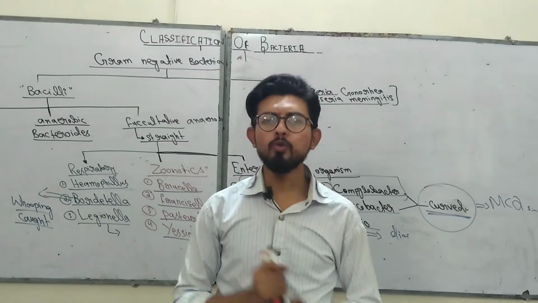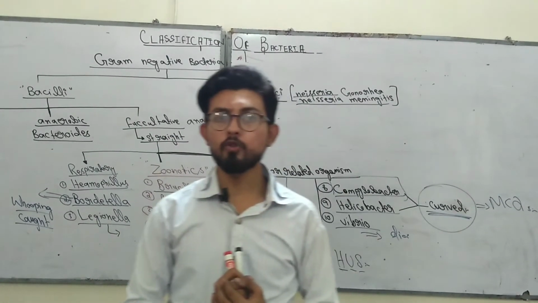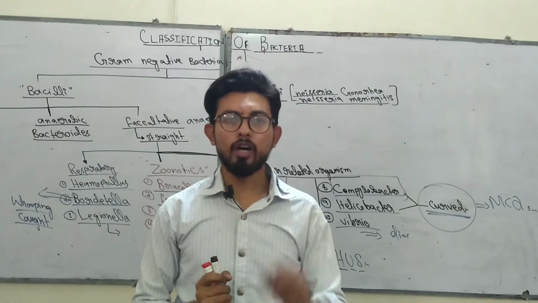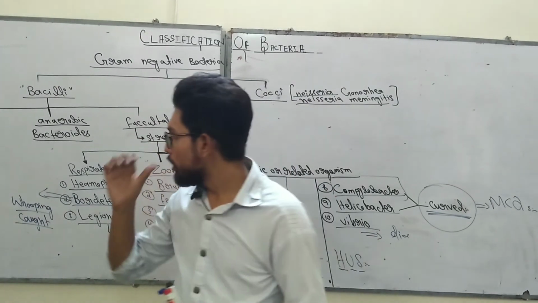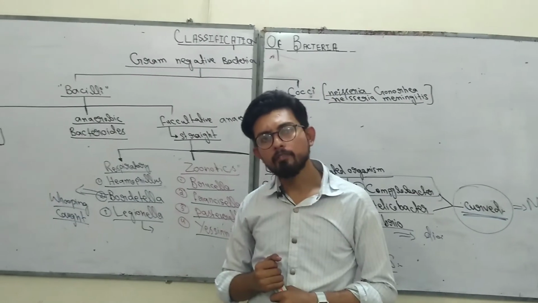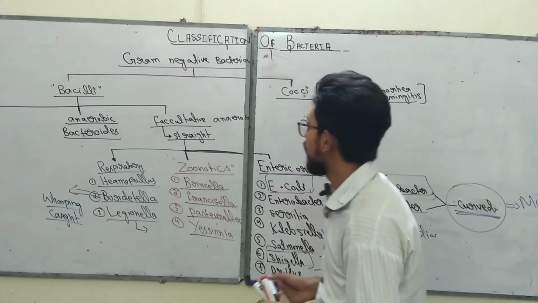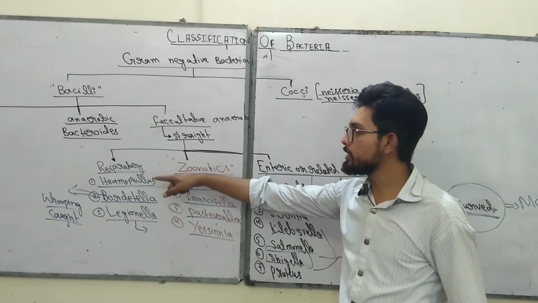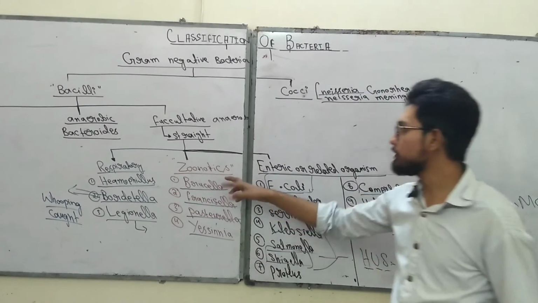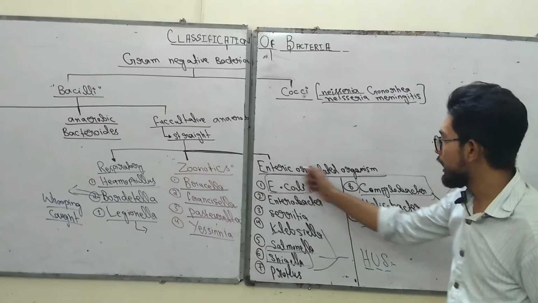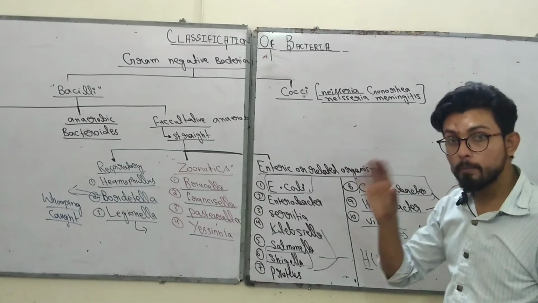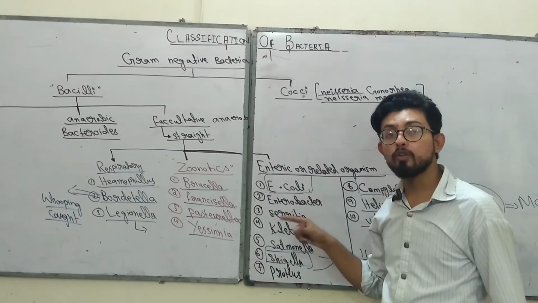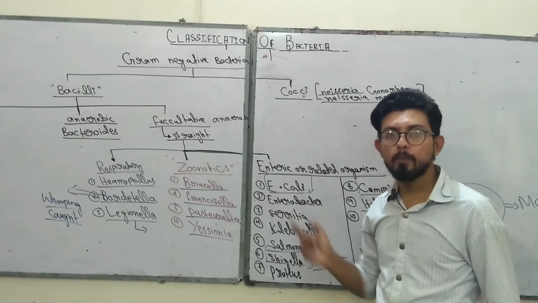And you know how you can tell that Pseudomonas is present in your body: when Pseudomonas is present, the cough is green in color. Now, anaerobic bacteria are Bacteroides. Facultative is the largest class of bacilli, and facultative anaerobes are further divided into respiratory origin, those bacteria that cause respiratory disorders, and zoonotics that are mostly found in animals, not in humans. And the last one is enteric, and you have to remember here that these bacteria not only cause gastrointestinal disorders but also disorders in other parts of the body.